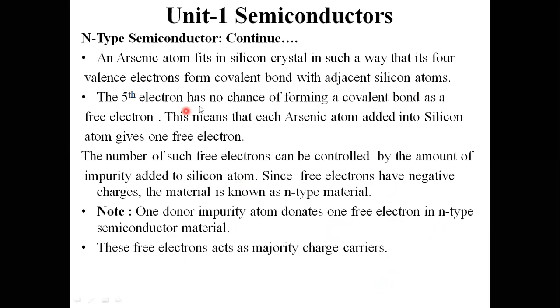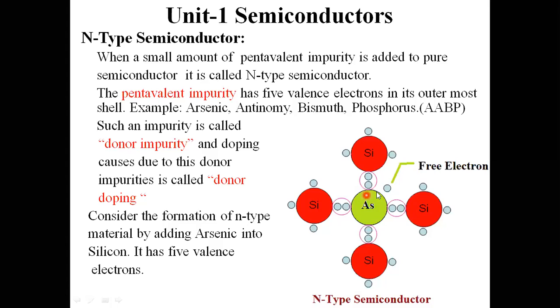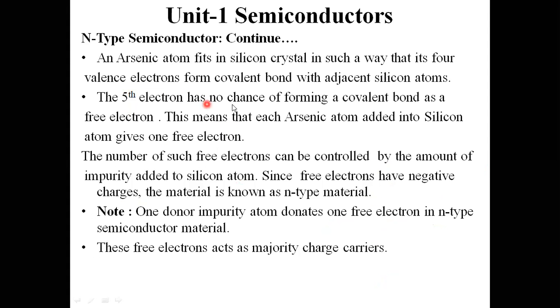The fifth electron has no chance of forming a covalent bond, so it remains as a free electron.